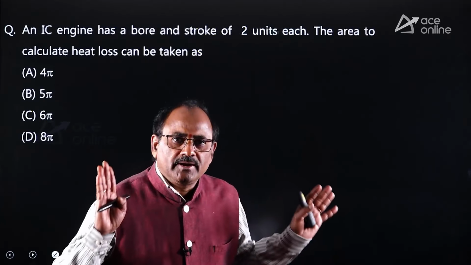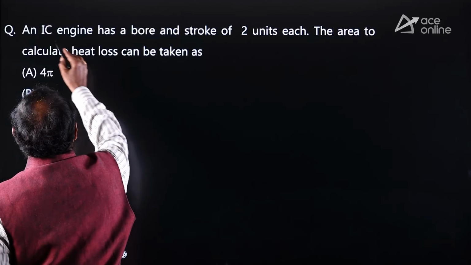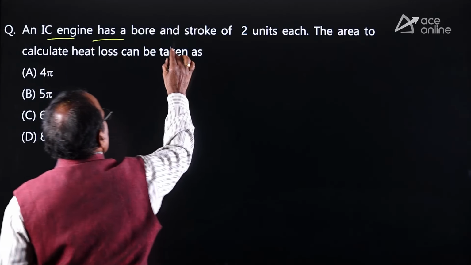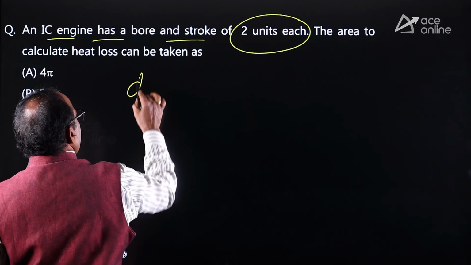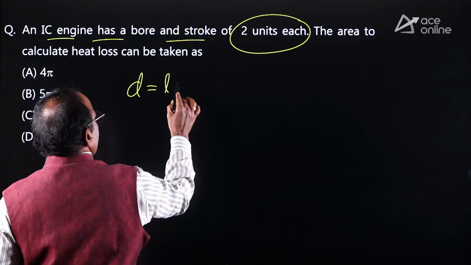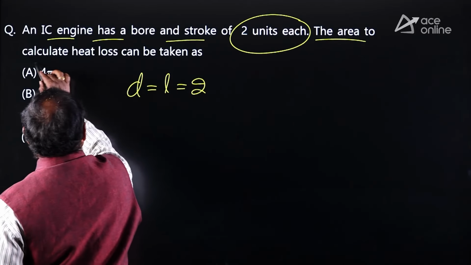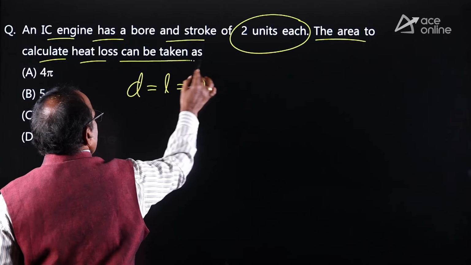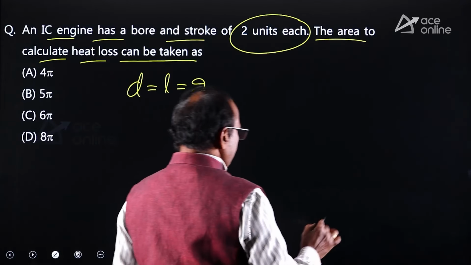Okay, look at the last question. It is asking like this. An IC engine has a bore and stroke of 2 units each. That means internal diameter of the cylinder equal to stroke length equal to 2 units. You are asked to decide what is the heat transfer area.